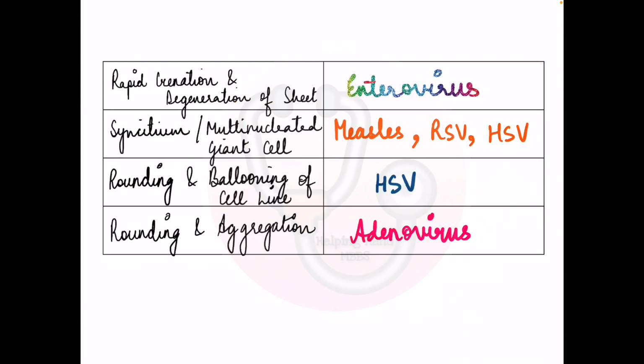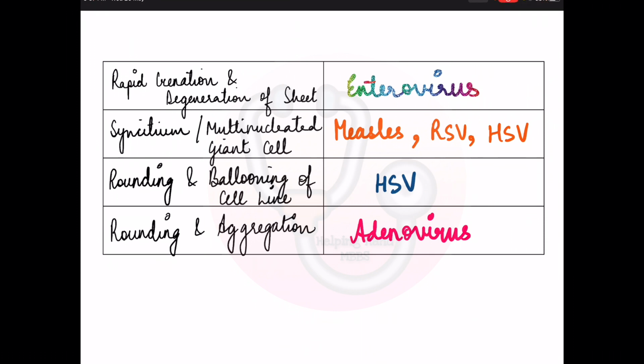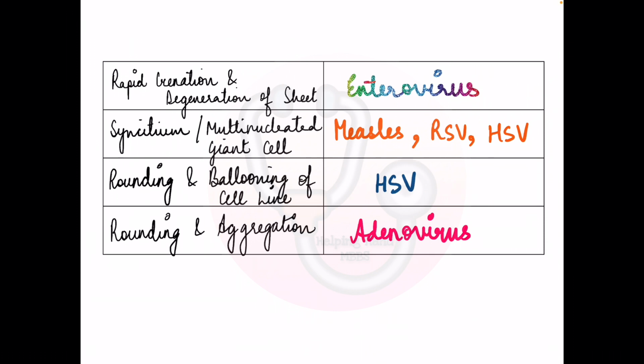Okay, moving on. So this is the last slide of the day. In this, I've summarized the cytopathic effects of the important viruses that you should know. See, whenever we culture a virus on a tissue culture, like when we use cell lines or the primary, secondary cell lines and the continuous cell lines, then we try to identify some viruses by the kind of effect that they show on that cell sheet after growing. So we have these four important effects that we should remember, we cannot forget. So I have just tried to put them up over here.